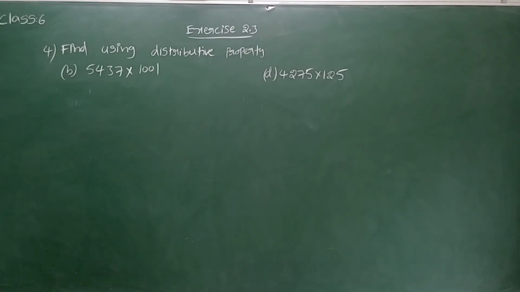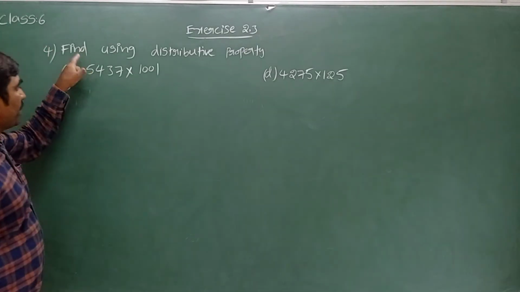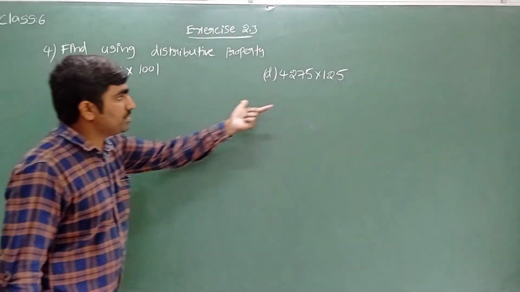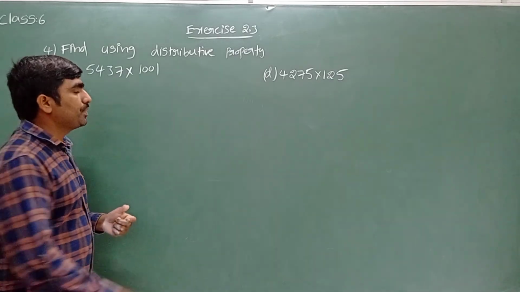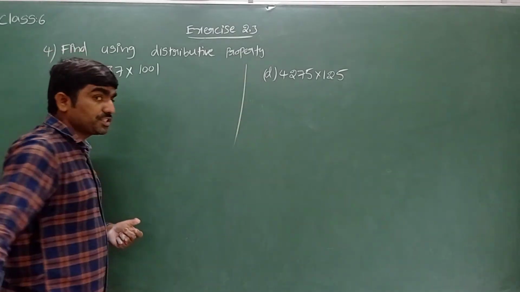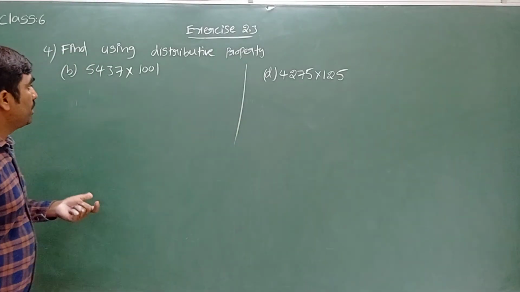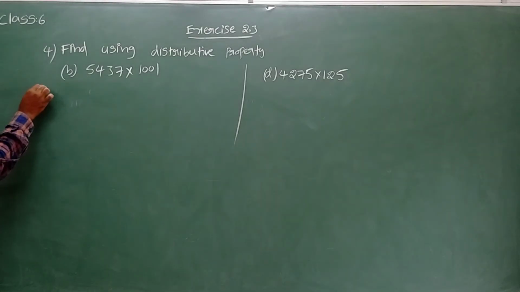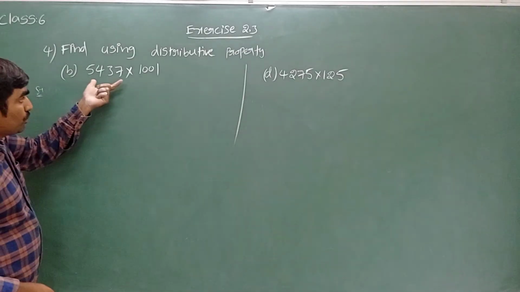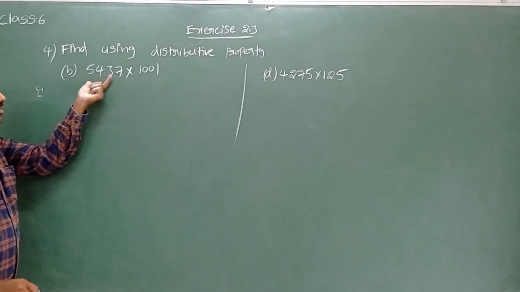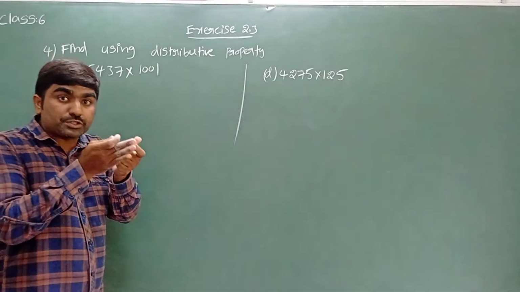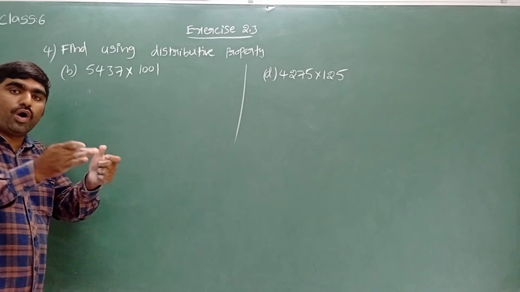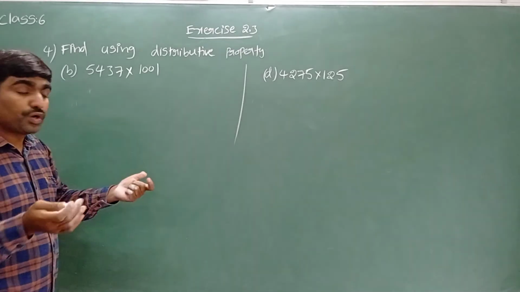Okay children, let's see the fourth one. They are asking find using distributive property. We have to find the product of this by using distributive property itself. You know what is the distributive property? Yes. Now let's see how can I do this by using the distributive property. Solution. Now to apply the distributive property in the given two numbers, any one number we have to split into terms. Any one number we have to write either as sum of two terms or difference of two terms.